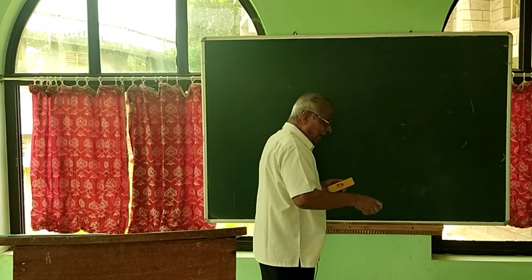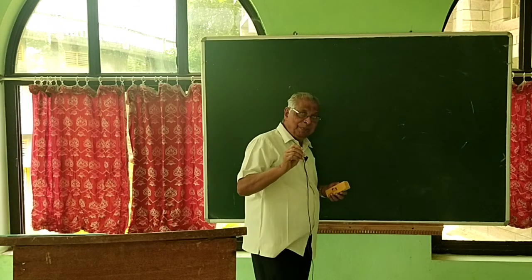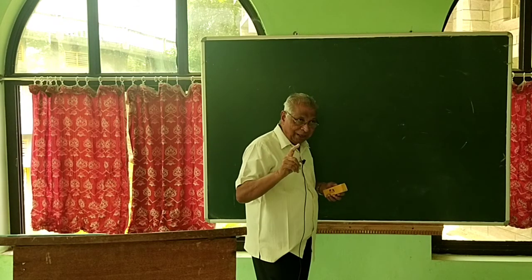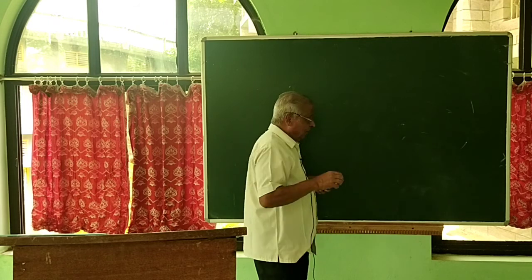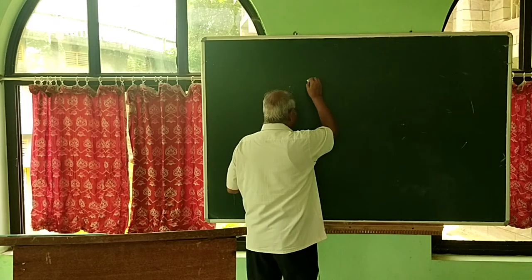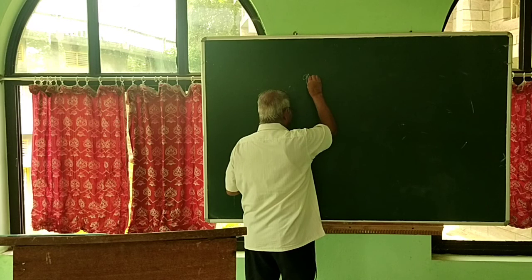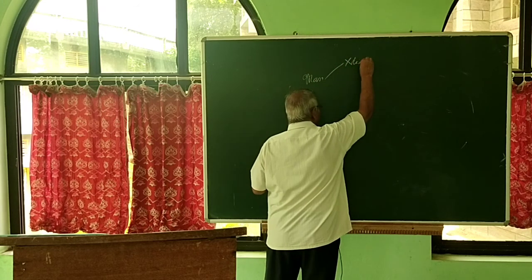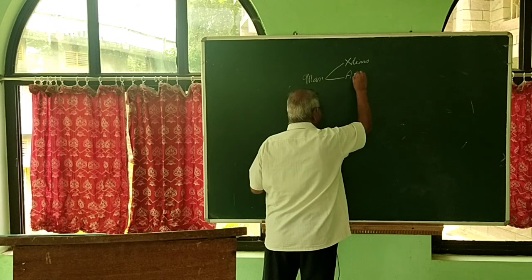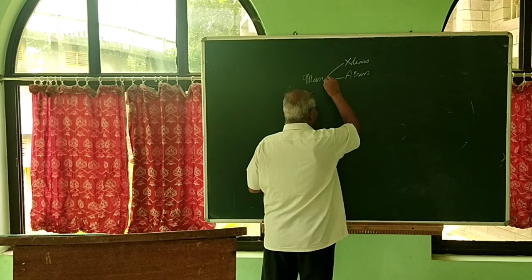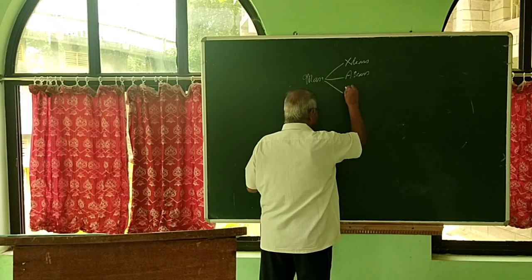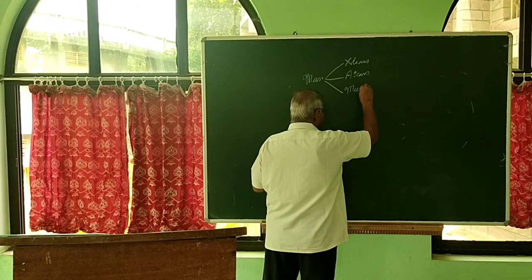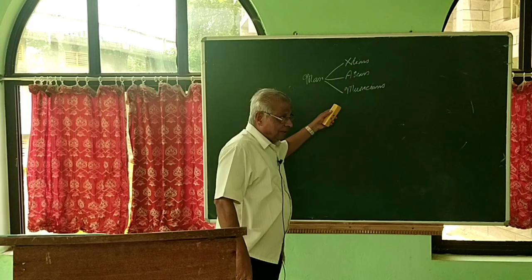So first of all, after having said division must be based on one criterion or basis, we are saying in case you divide a man into Christians, Asians, and musicians, they are all divisions.